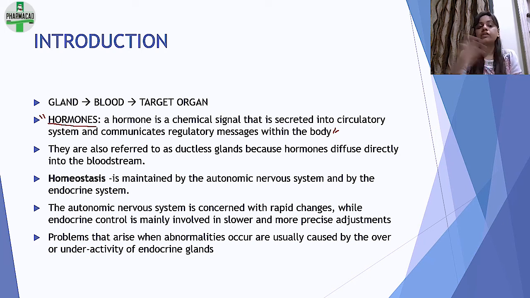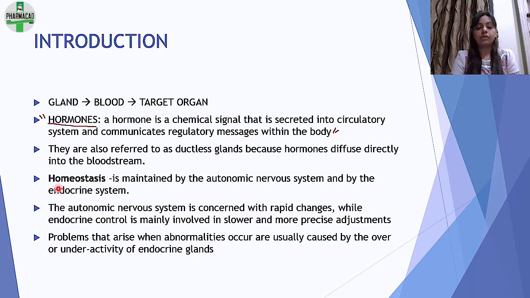Like we know that it is going into the blood, so it is released into the circulatory system and it communicates regulatory messages. Regulatory messages यानी अभी करो, ये करो, वो करो, those kind of messages within the body. Okay. Next point we've already discussed that they are called as ductless gland.